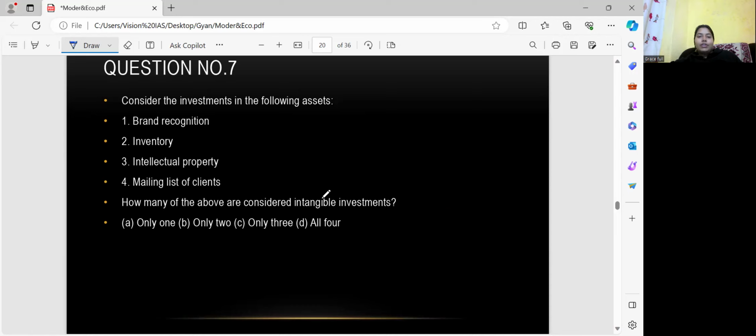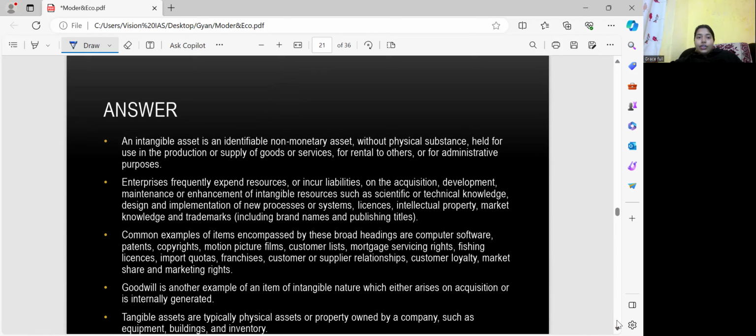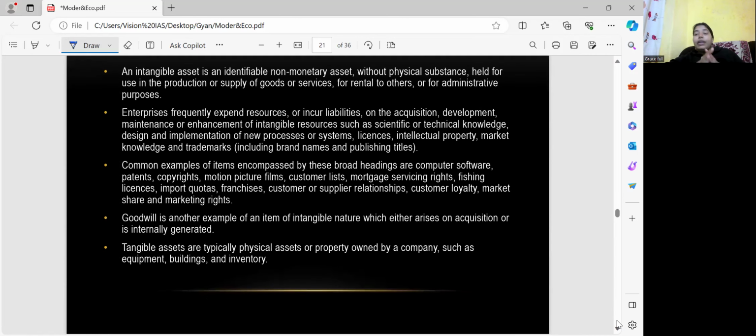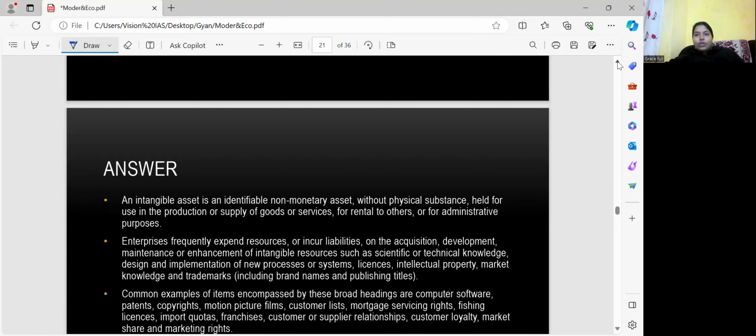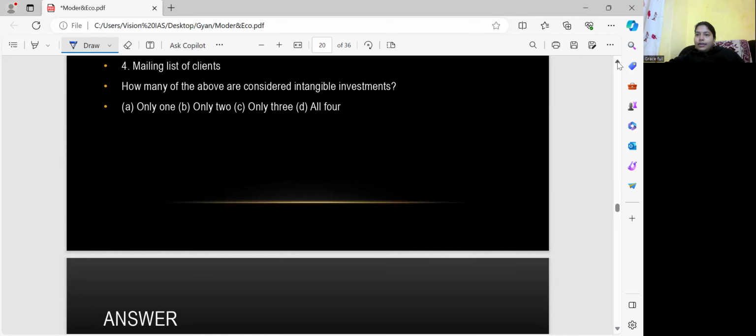So how many of the above are considered intangible investment? First you have to understand what is tangible and what is intangible. Tangible is what we can touch. In computer language, we know that intangible is what we cannot touch, like goodwill. In economics terms, intangible is goodwill, right? And tangible is what is physical, what we can feel.